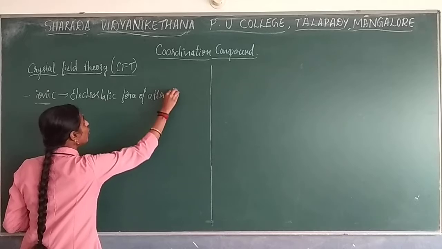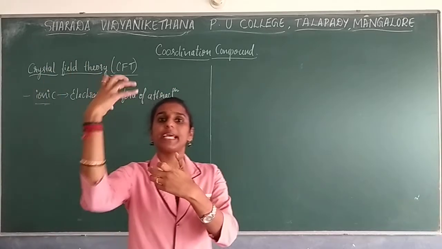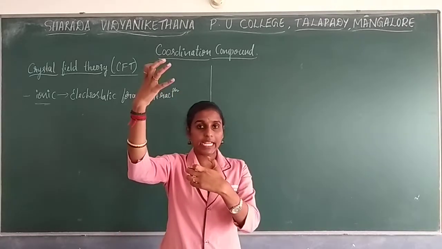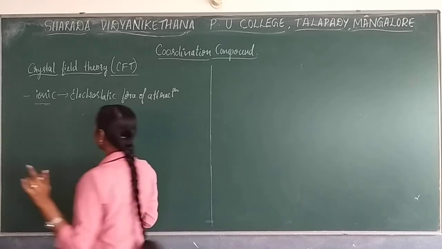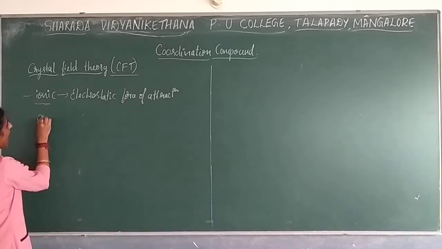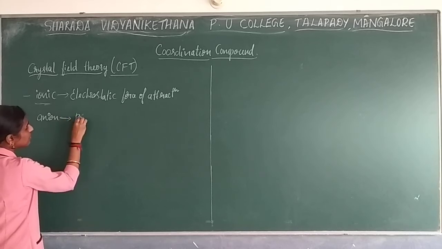The ligand present around the metal can be an anionic ligand or a neutral ligand, which you have already studied. If it is an anionic ligand, it is considered as a point charge.